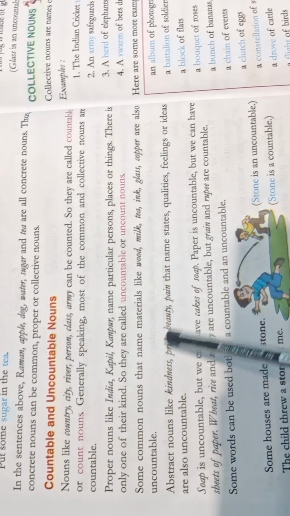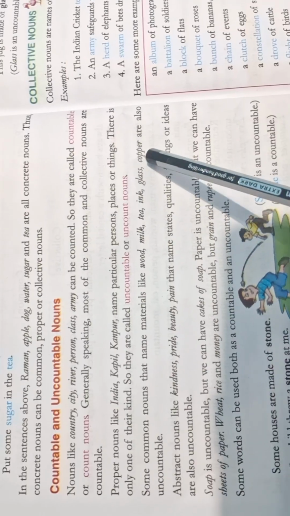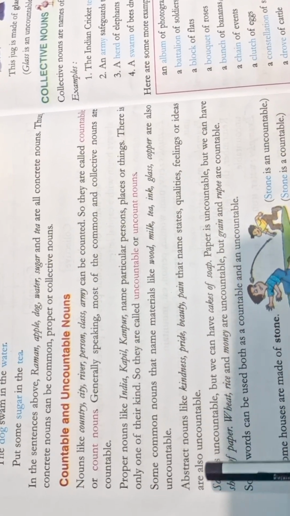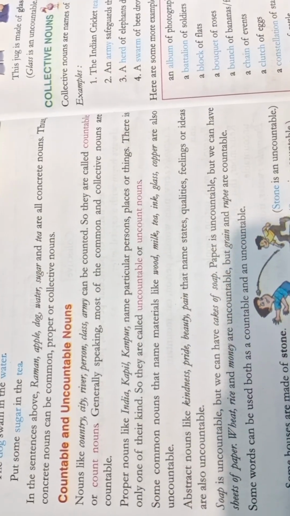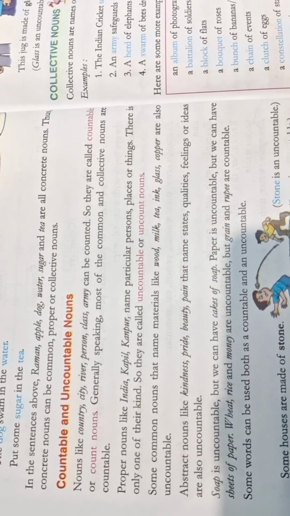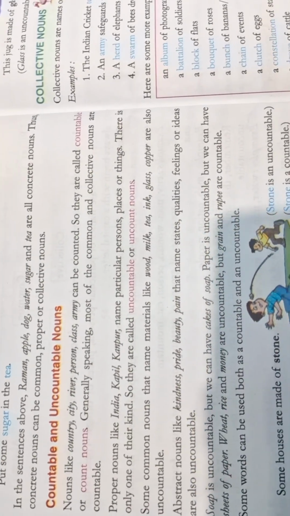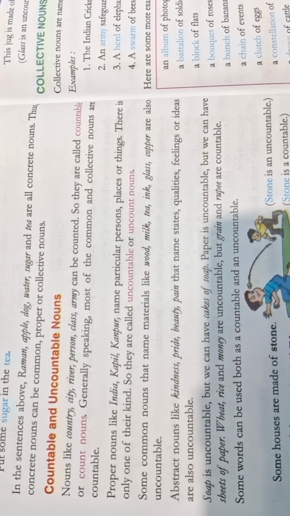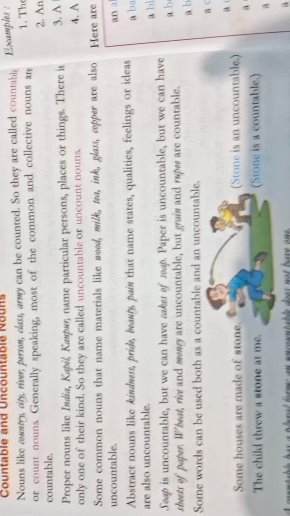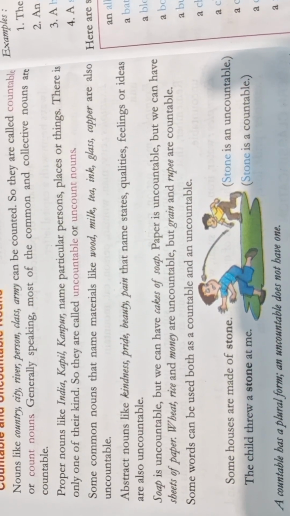Some common nouns that name materials like wood, milk, tea, ink, glass, copper are also uncountable. Abstract nouns like kindness, pride, beauty, pain that name states, qualities, feelings or ideas are also uncountable. Soap is uncountable, but we can have cakes of soap.